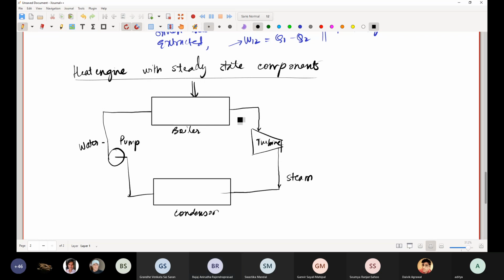No, you cannot. You mean to say this steam directly you want to put it over here? Yes, sir. But steam already is steam. So, if you were to use steam, you don't have to add a lot of heat. So Q12 will be small. If Q12 is small, the W12 will also be small.